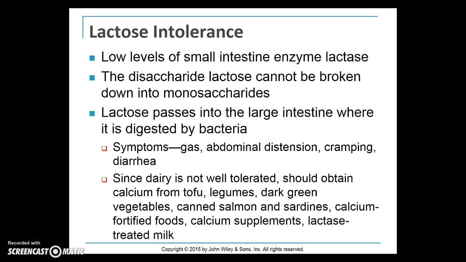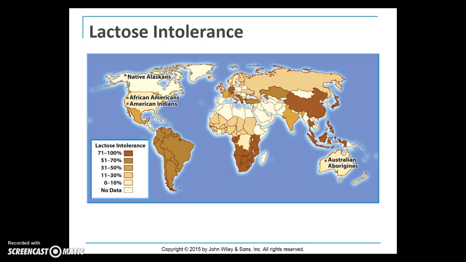Now, sometimes people have a hereditary form of lactose intolerance. This map illustrates the variation in the incidence of lactose intolerance around the world. What we see is some ethnic and racial populations, like African Americans, can have up to 80% lactose intolerance.